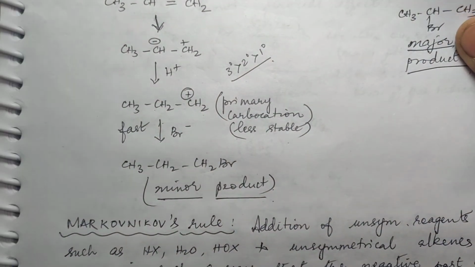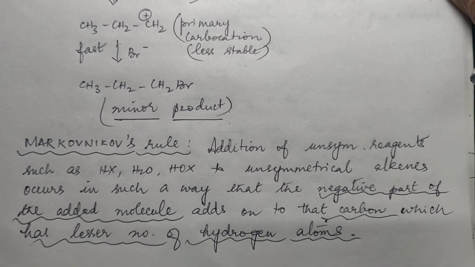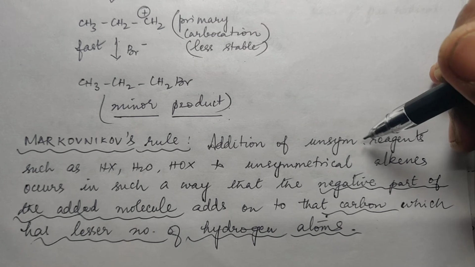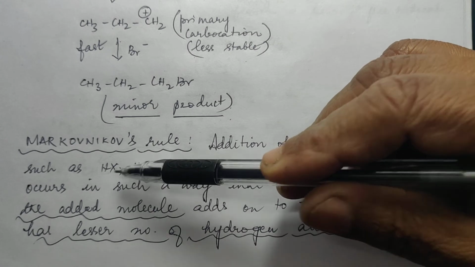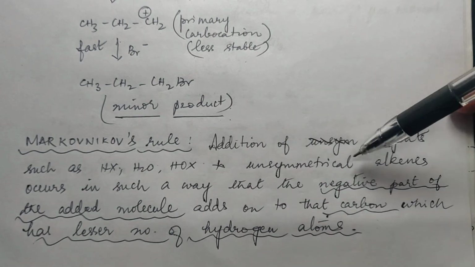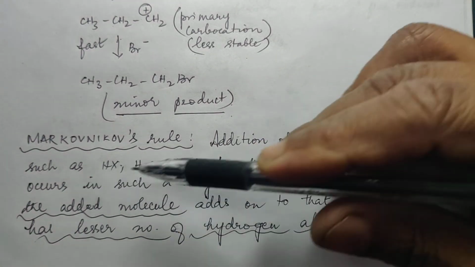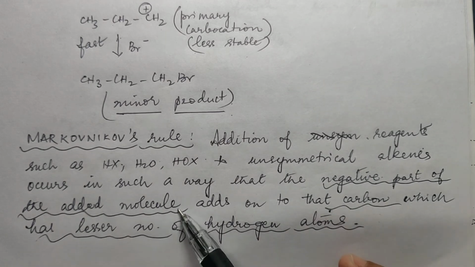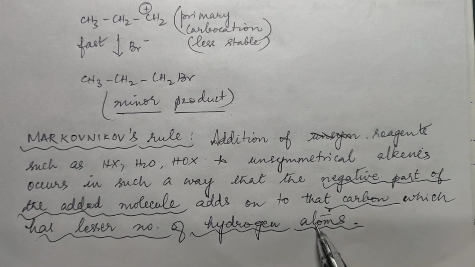Now, how do you define Markovnikov's rule? Addition of reagents such as HX or water or HOX to unsymmetrical alkenes occurs in such a way that the negative part of the added molecule adds on to that carbon which has lesser number of hydrogen atoms.